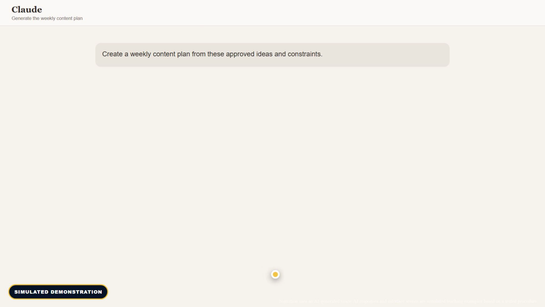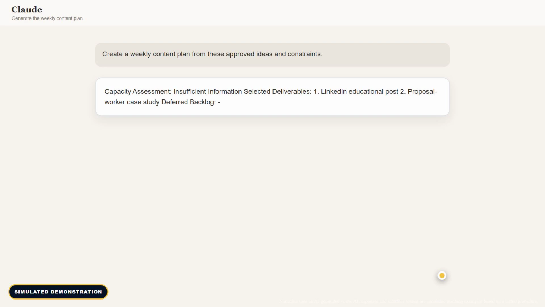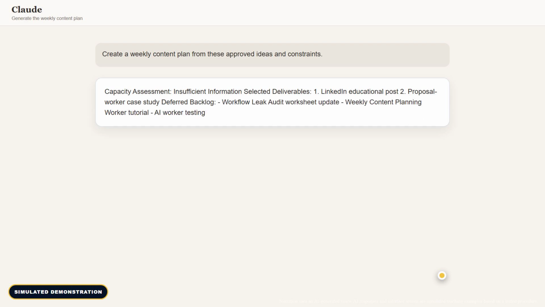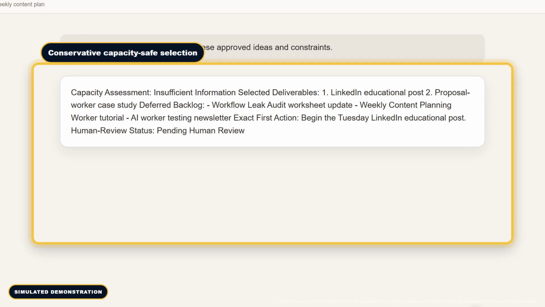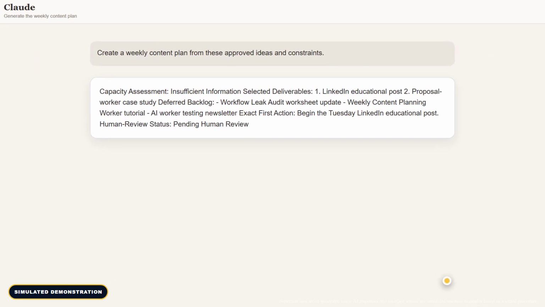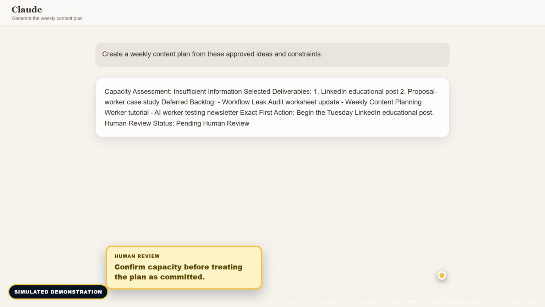This is a simulated demonstration based on the verified Claude procedure. Because relative effort labels cannot be converted into hours, the worker marks capacity as insufficient information and recommends only the 2 low-effort, deadline-bound lead generation posts.